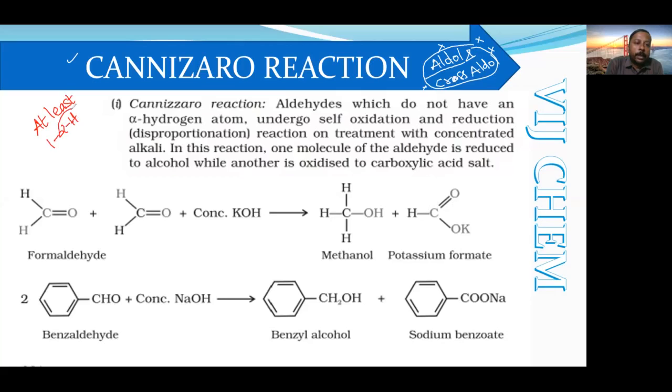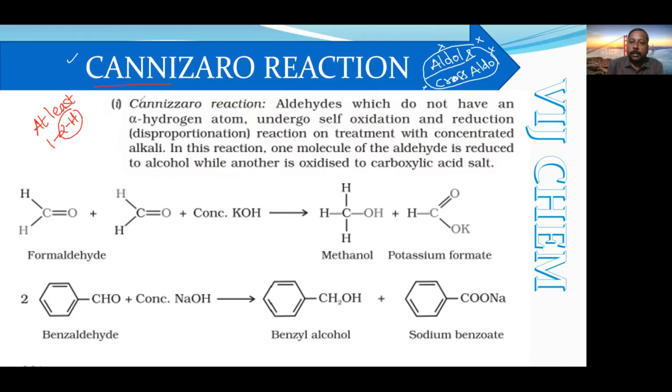So if they have one alpha hydrogen, then they are eligible for aldol condensation. But those who cannot afford at least one alpha hydrogen, for them the Cannizzaro reaction is the final one.